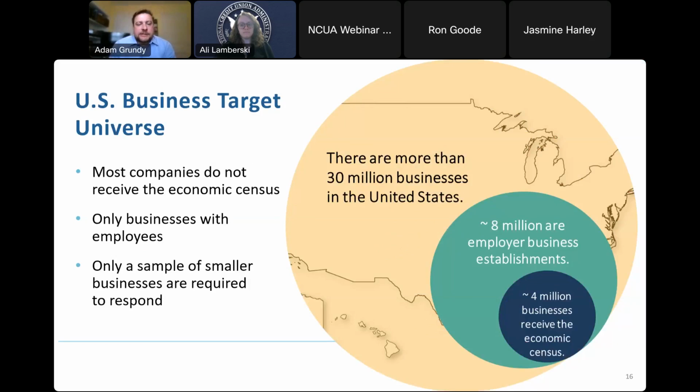So basically on this slide, I'm talking about how, of the total businesses, 8 million are employer establishments. So that means if there's 30 million businesses in the United States, as an example for an estimate, there are approximately 22 million businesses that are non-employers. That usually tends to open up some eyes for a lot of people, I would say. But that is true. The majority of the small businesses out there are non-employers. So that's the purpose of this slide here.